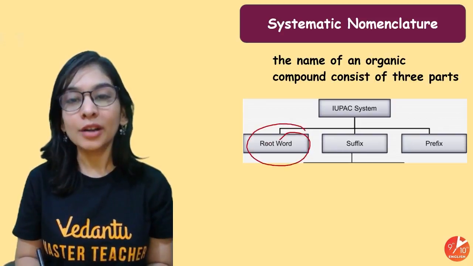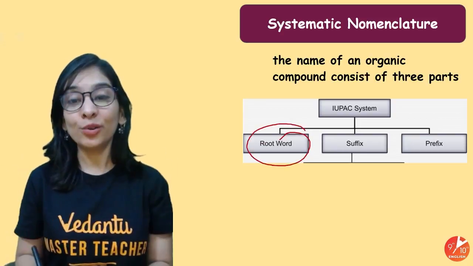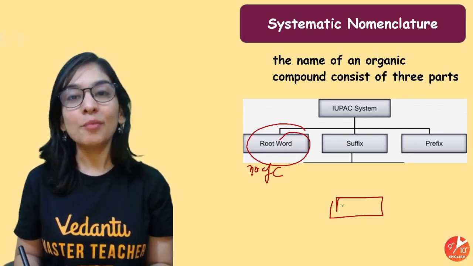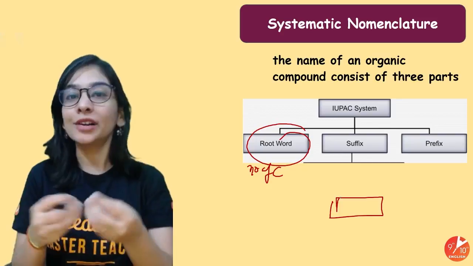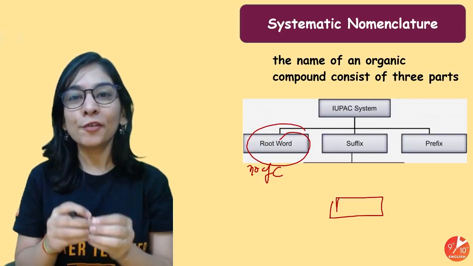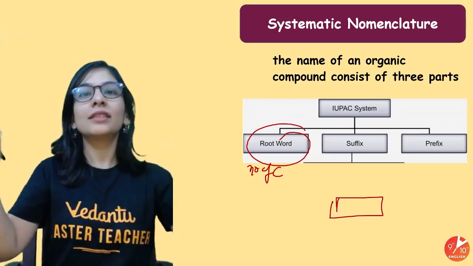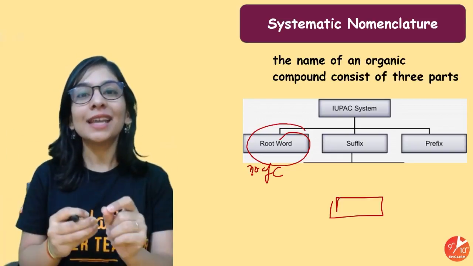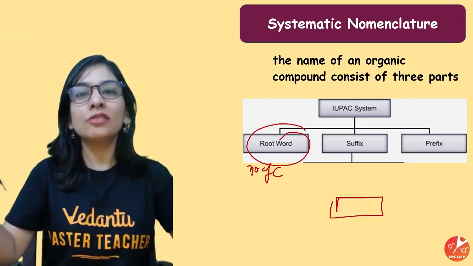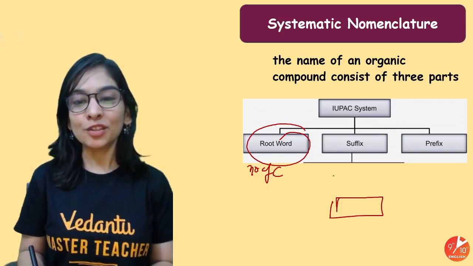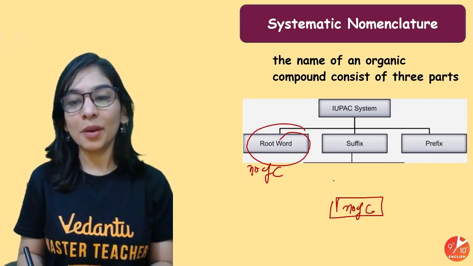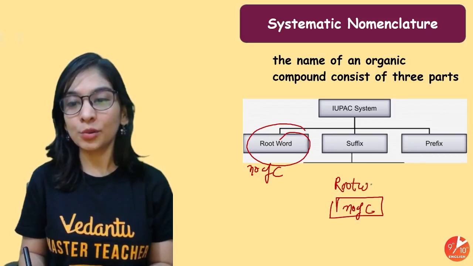There will be a word root in your naming. The word root defines the number of carbon, and you'll write it in between. Number of carbon, root word or word root, both are absolutely right. Whatever the number of carbon is, that decides the long chain. That is the word used for the main backbone, the main root, your carbon chain. So the number of carbons is decided with a proper name by your root word.